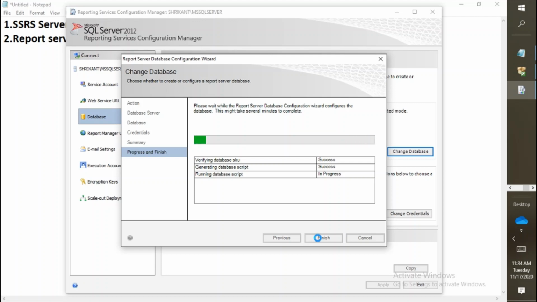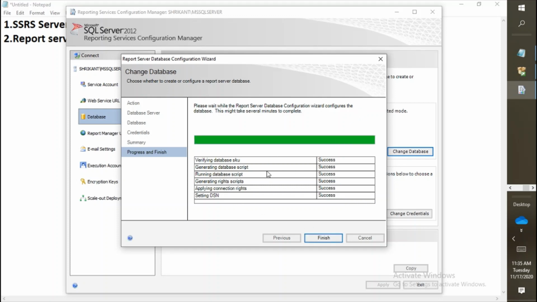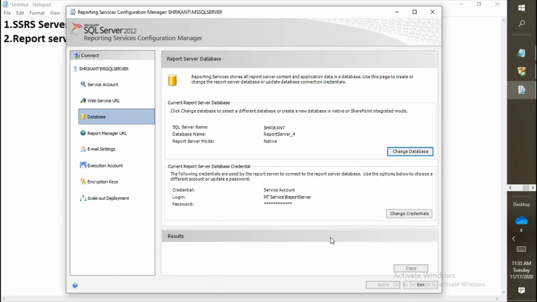Now you can see here we are just assigning the report database to the configuration manager. So all the reports, all the data sources, all the logs related to the reporting server would get deployed or stored on this database itself. Now if you read these steps: verifying the database SKU is fine, generating database script, running database script done, generating rights script done, applying connection rights done, setting DSN done. Now everything is done, everything is a success. Click on finish. Fine, the database setup is done.